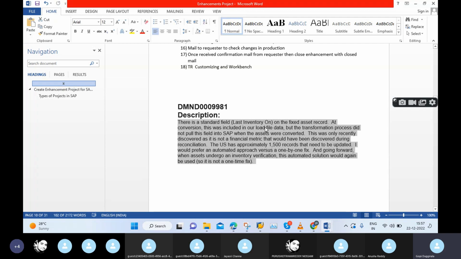Here they are asking whether we can fix this issue one by one or in an automated way. It means we can fix all the entries at a time. They want a solution. And going forward, when assets undergo an inventory verification, this automated solution would be used again. It means that going forward, some assets will come into the picture and maybe this problem will occur again. That's the reason they want an automation solution for this.